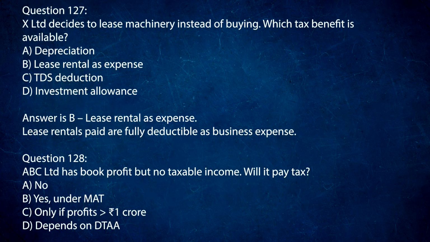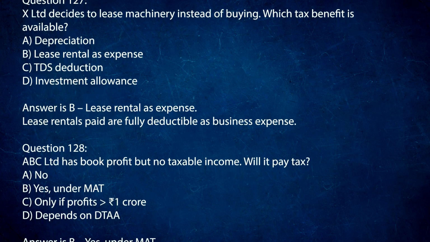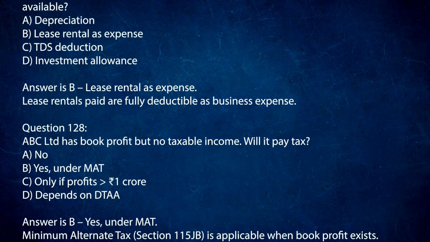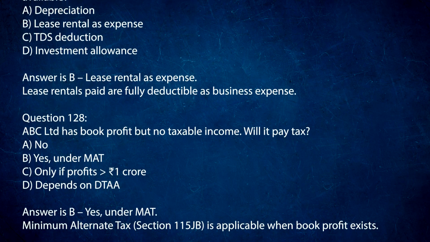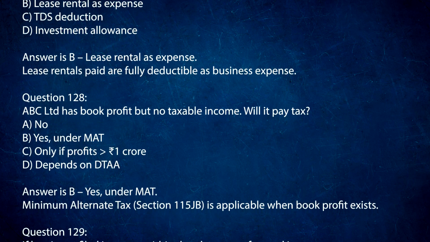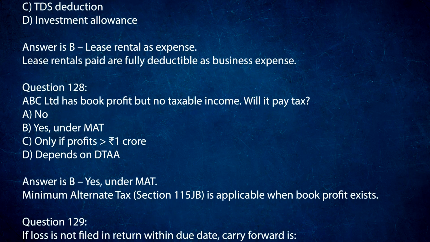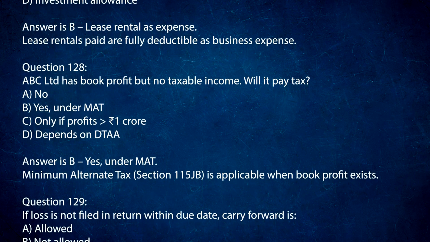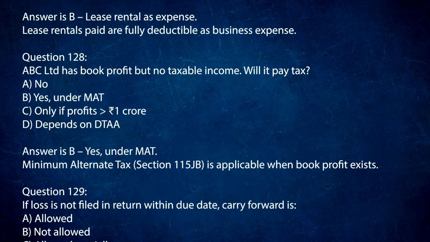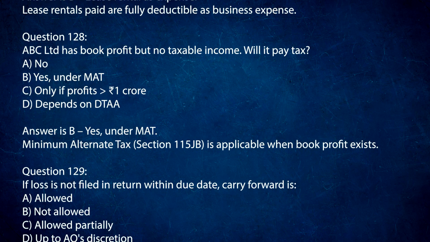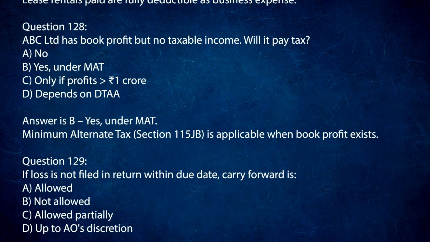Question 128. ABC Ltd has book profit but no taxable income. Will it pay tax? A. No. B. Yes, under MAT. C. Only if profits greater than 1 crore rupees. D. Depends on DTAA. Answer is B. Yes, under MAT. Minimum Alternate Tax, Section 115JB, is applicable when book profit exists.